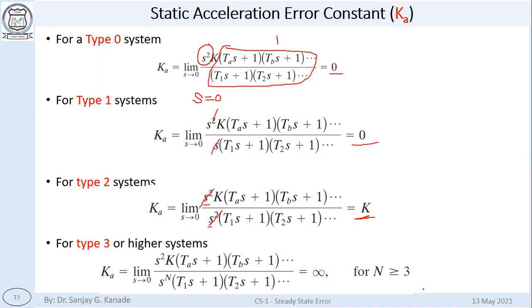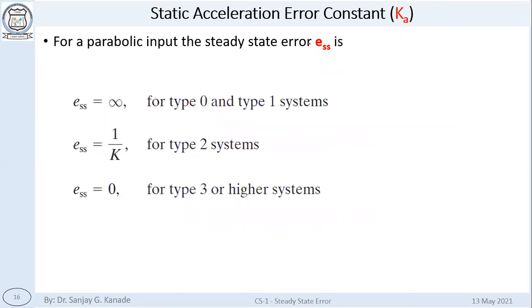So for n greater than or equal to 3, meaning type 3 or higher order systems, we are getting Ka equal to infinity. Since Ka is infinity, what will be the value of error? This is the error constant, Ka, you remember this. And the value of error is ESS equal to 1 upon Ka.